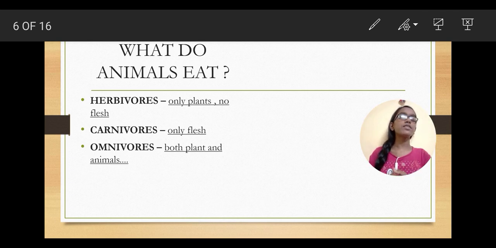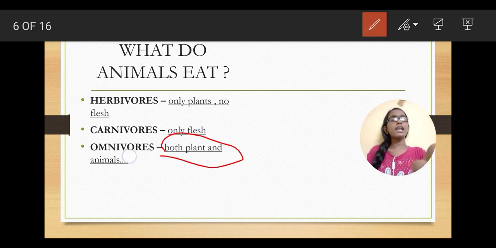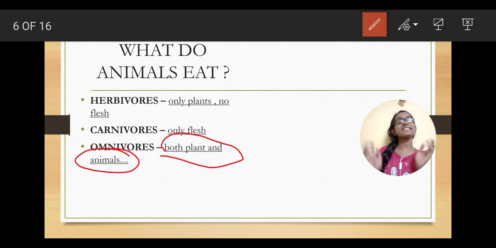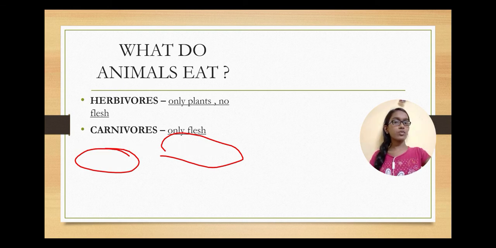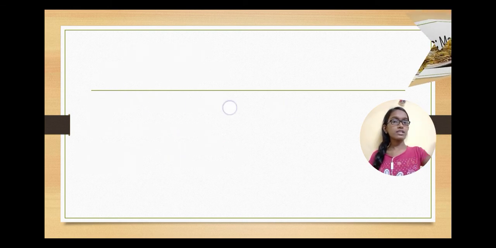So what are omnivorous animals? Omnivorous animals are the animals which eat both plants and animals. They are like, let us not be partial. Let's eat plants as well, let's eat animals as well. So they eat plants and animals both, like humans. We are vegetarians as well as non-vegetarians. We also eat biryani that consists of chicken. I'll show it to you guys here. So just a second and I'll show it to you.